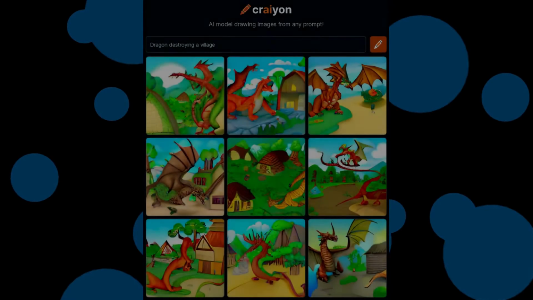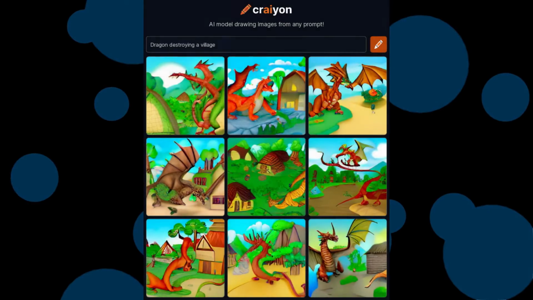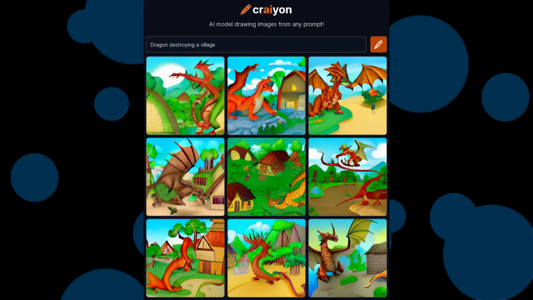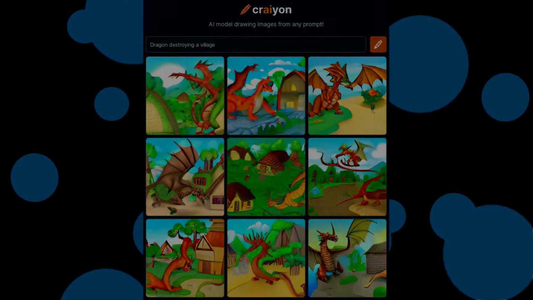This one is less cursed and looks goofier. This is a dragon destroying a village, and I didn't expect it to look like this. Some of these look very abstract, actually no. Now that I am looking closer, all of these are abstract. Some of the dragons look semi-realistic like the bottom right and middle left ones, whilst the other ones look very cartoony, which is all of the remaining ones that I didn't mention in the realistic category.